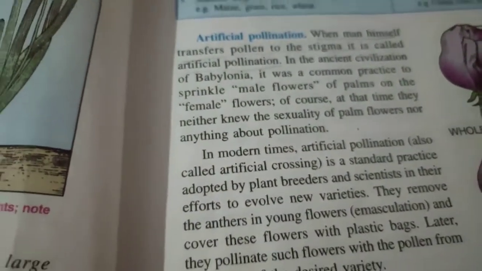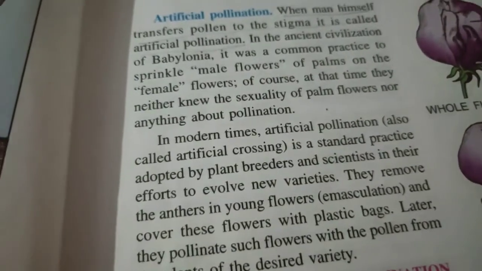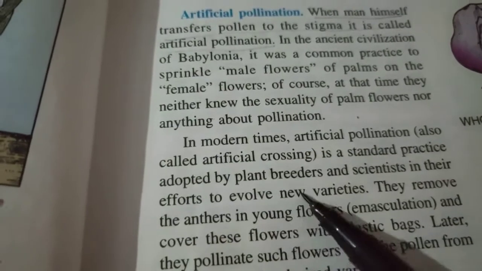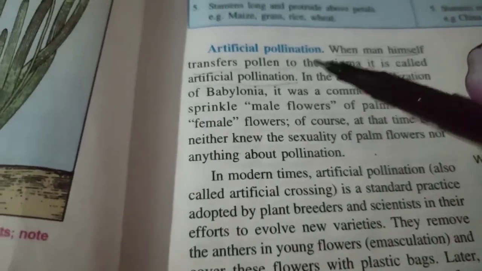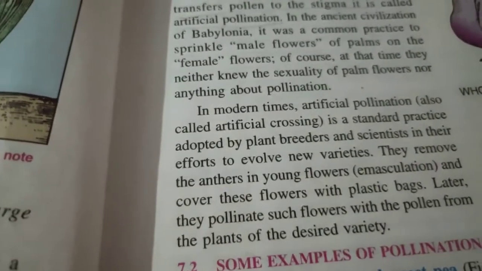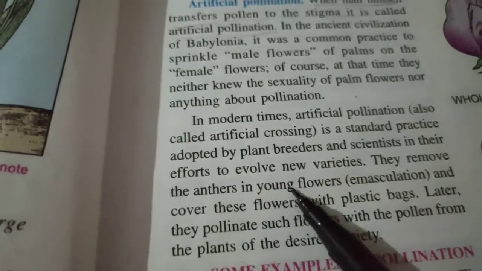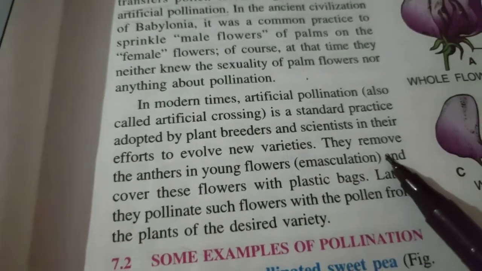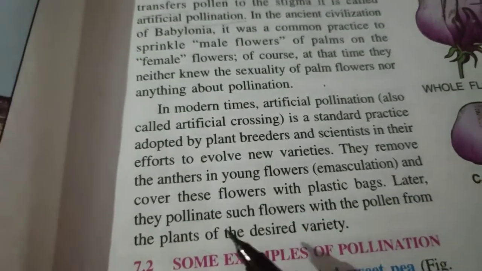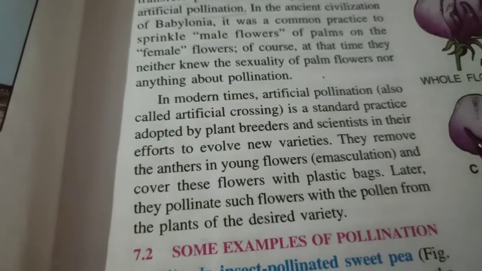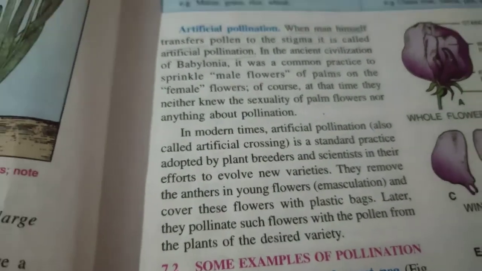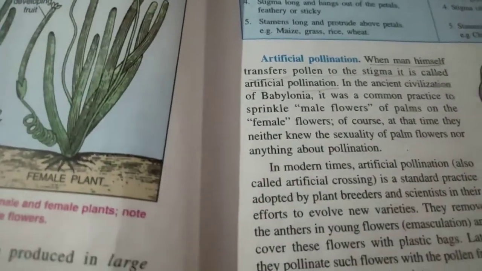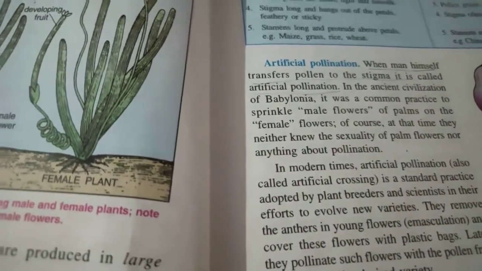In modern times, most of the plant breeders and scientists produce new varieties by using this method, artificial pollination. They remove the anthers in young flowers. This process is called emasculation, and they cover these flowers with plastic bags, and later they pollinate such flowers with the pollens. So this condition is called artificial pollination.